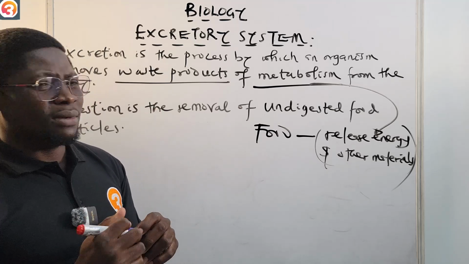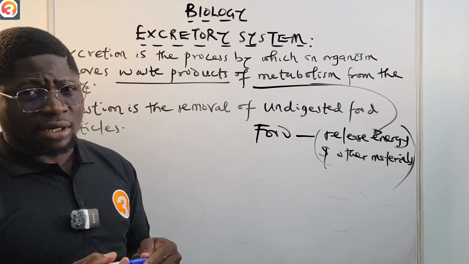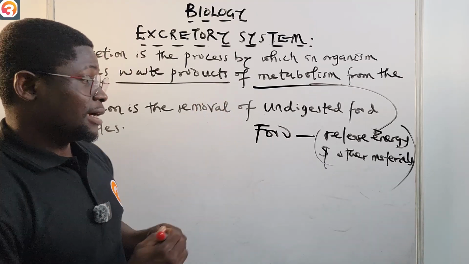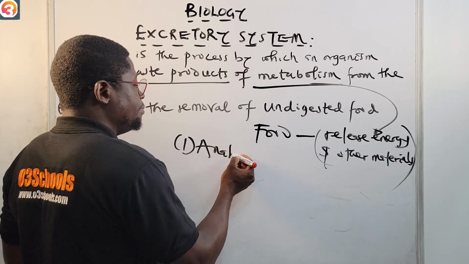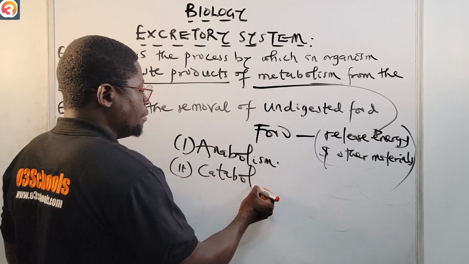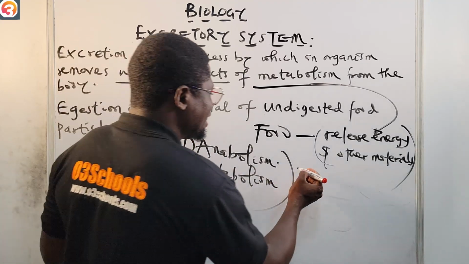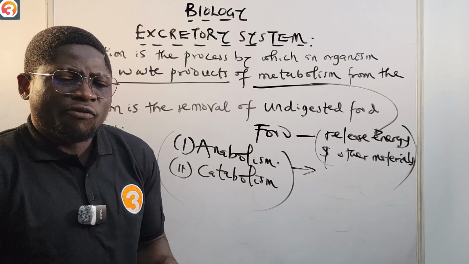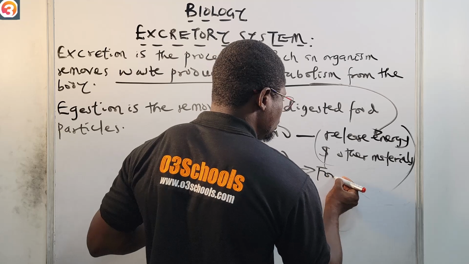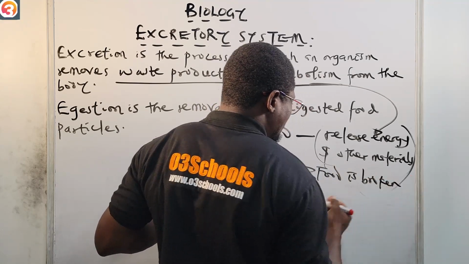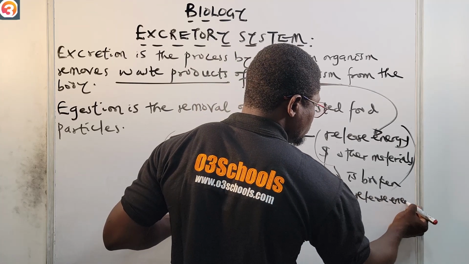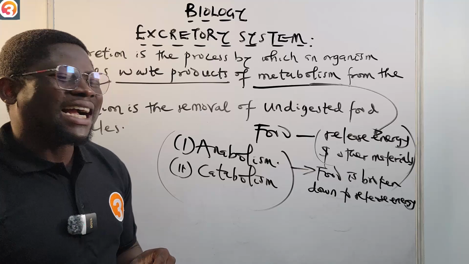Now there are two main parts to metabolism. This is not part of the class, I just want to chip it in. It's very necessary, you can see it in your exam. There are two main parts of metabolism. We have anabolism, and we have another one that we call catabolism. The first stage is where food is broken down to release energy.